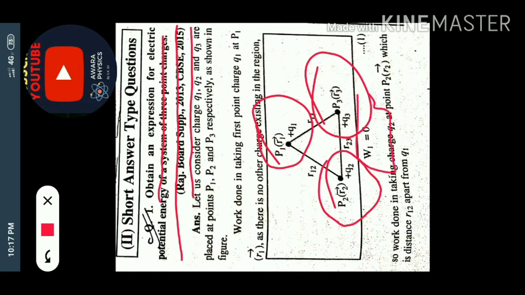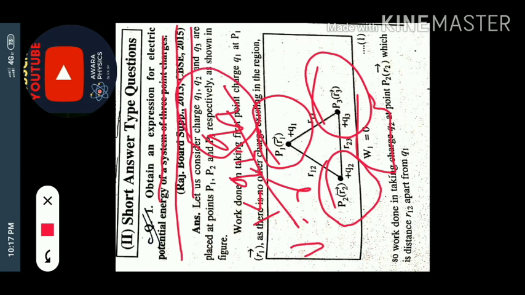Why is W1 equal to 0? As you know, the electric potential energy is equal to K Q1 Q2 upon R. This is the formula. When only a single charge is available, Q2 is going to be 0. When Q2 is 0, W1 is also 0, because 0 multiplied with anything is 0, and 0 divided by anything is also 0. So hopefully you understood the starting portion of question number 1.